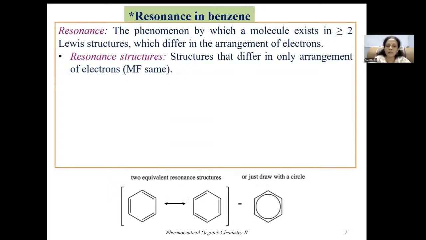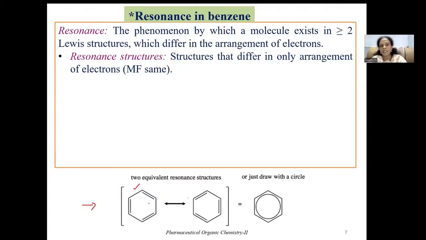So these are the two resonance structures which are given by Kekulé. They are also known as Kekulé structures of benzene. How can we draw the Kekulé structures? First make a hexagon, because the molecular formula of benzene is C6H6. That means it consists of 6 carbon atoms. By using 6 carbon atoms, you can make a hexagon first, and then keep double bonds at alternate positions.